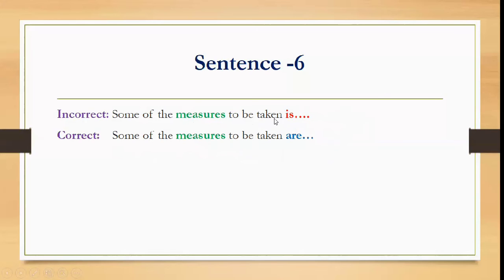Sentence number 6 is some of the measures to be taken is. Some of the measures. Measures is a plural subject. So the verb should also be plural. The correct statement is some of the measures to be taken are.